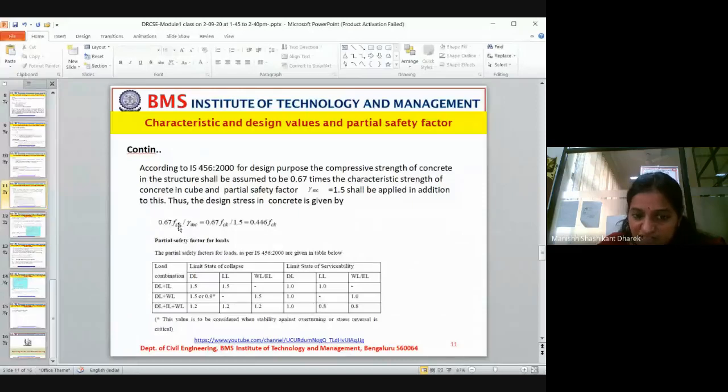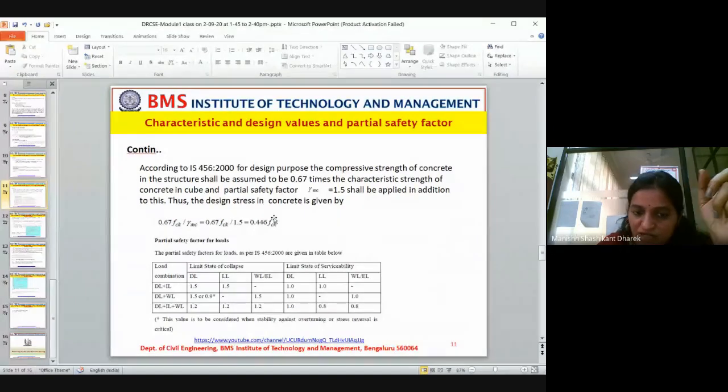So for steel we used 1, for concrete we are using 0.67. 1 stands for 100%, and 0.67 stands for 67%. You understand? Now, this 67% we consider as the complete design strength. So that divided by factor of safety, you get 0.446 fck. This is the maximum compressive stress developed in the member, not at the outermost layer, but in the layer at some depth. What is that depth, I'll tell you when explaining that.